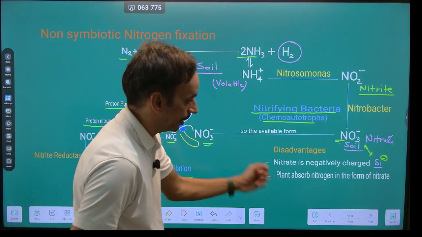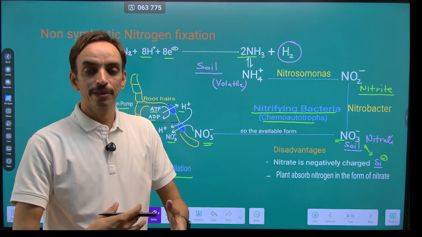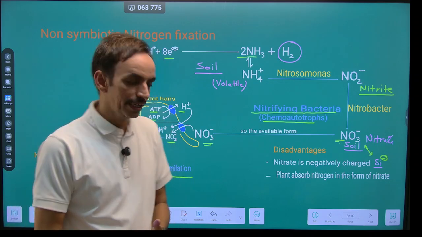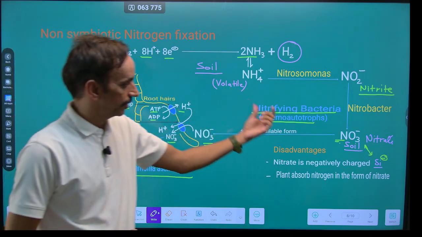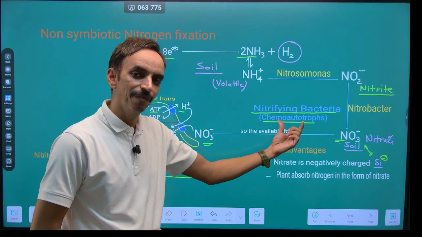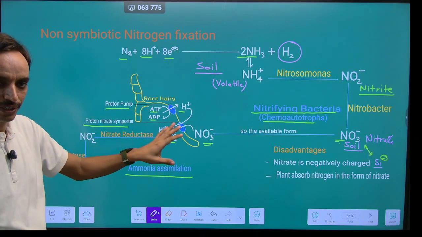यही बात अपन यहाँ कर रहे थे. There is a disadvantage of conversion of this ammonia into the nitrate, क्योंकि प्लांट के अंदर जाने के बाद उसको वापस अमोनिया में कन्वर्ट करना है, and that process is called as ammonia assimilation. This process is called as nitrification. So this is the non-symbiotic नाइट्रोजन फिक्सेशन.